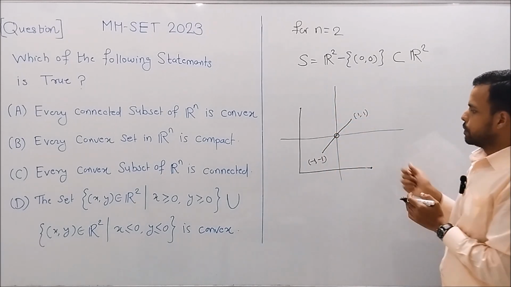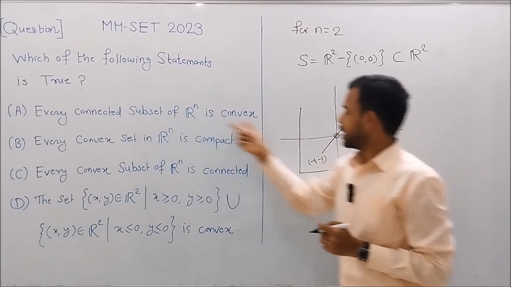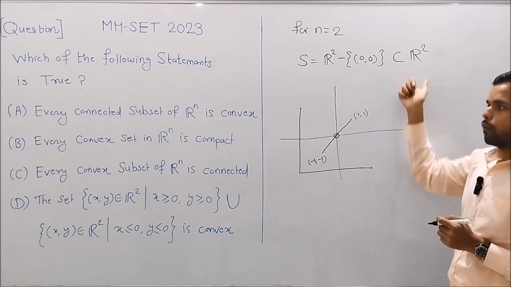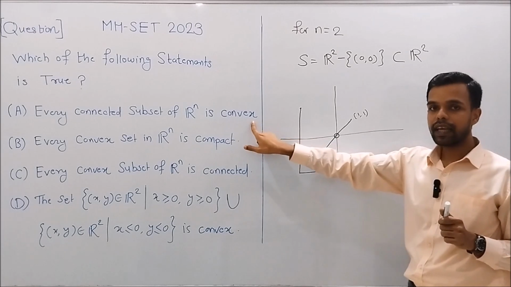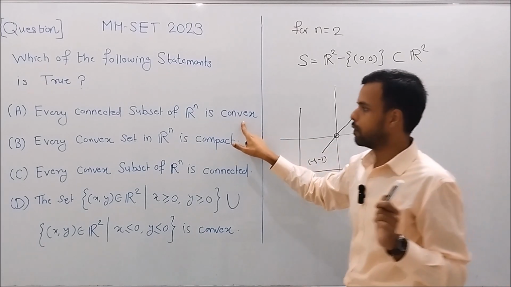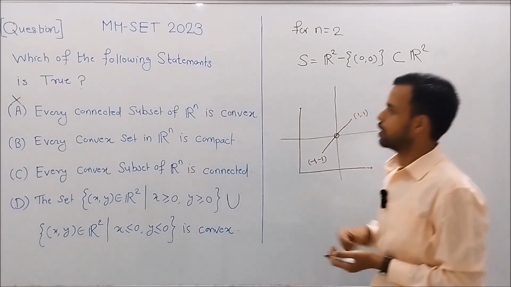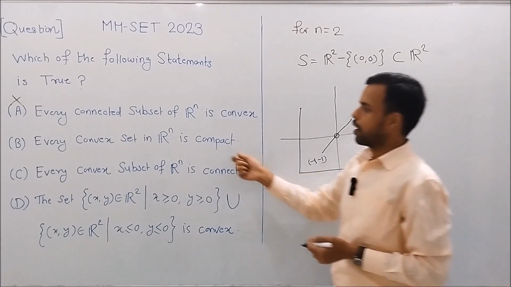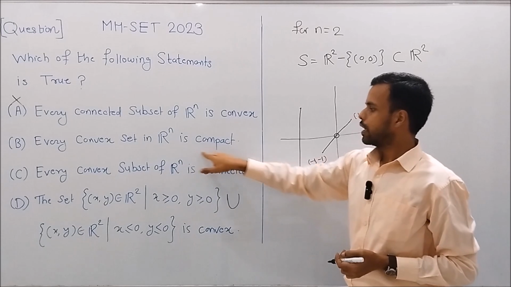So there exists a connected subset of R2 which is not convex. So the statement in A is not always true, and hence we mark it as incorrect. Now let's move to the statement in B. Every convex set in Rn is compact.